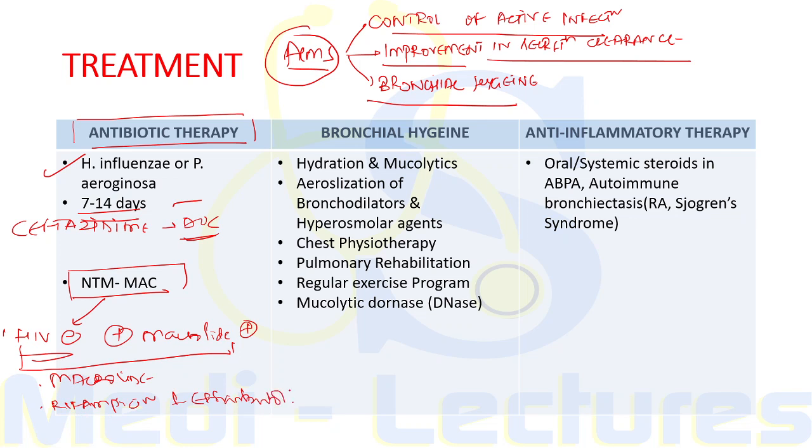So this is the treatment by antibiotic. If Mycobacterium TB is suspected, definitely we have to give the ATT.